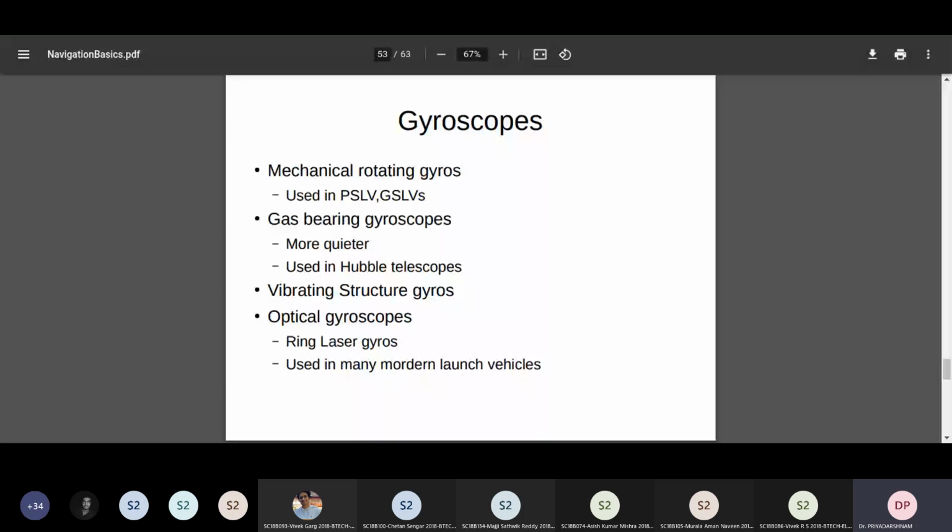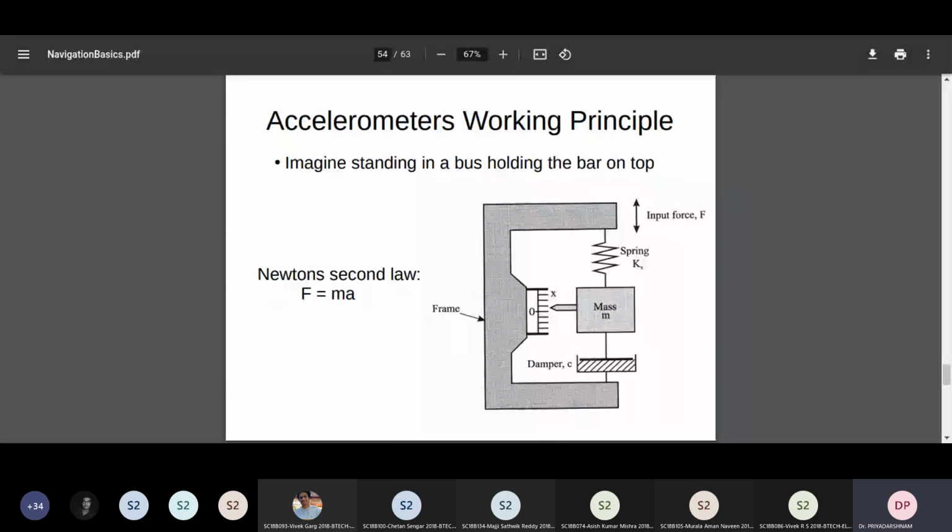So yeah, let us look at a few of them. The mechanical accelerometer working principle. Imagine the outer body, which is shown like a C, the frame, to be mounted onto the spacecraft. Then the mass is allowed to freely move in the up-down direction. There is a spring and a damper system. Both are required because once that spring motion starts, you should be able to damp it. So if you imagine the spacecraft is moving either up or down, if the spacecraft moves up, what is the direction in which the mass will move?